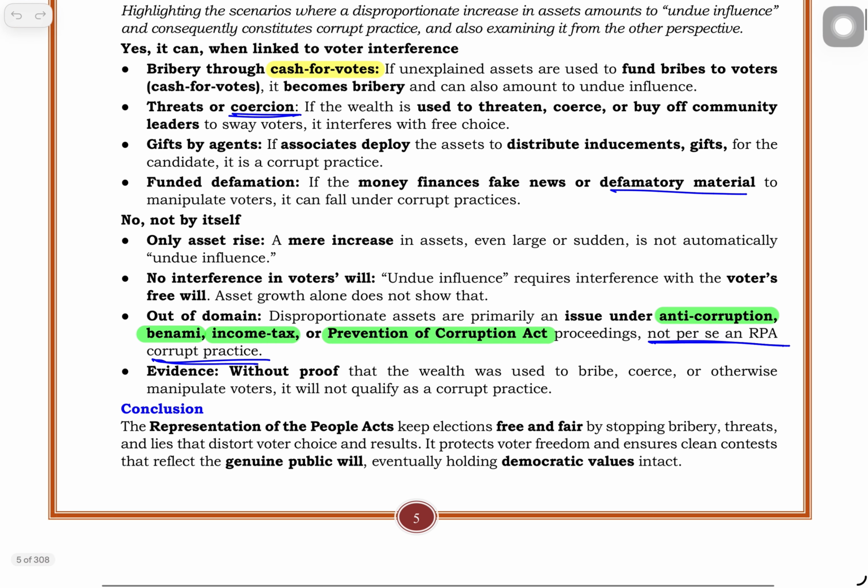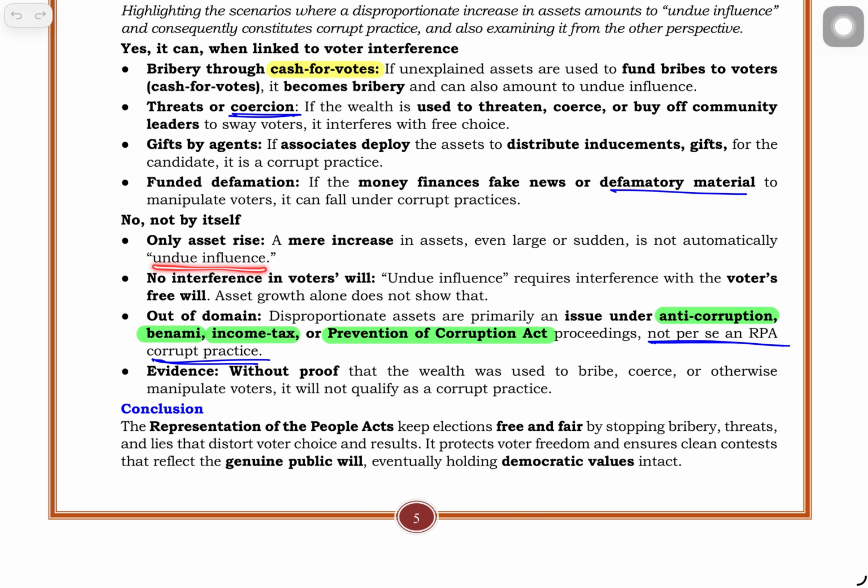Okay. On the other side, we can argue that no, not by itself is it a corrupt practice under RPA. Only asset rise, a mere increase in the assets of the MLA or MP, even a large amount, or a sudden increase in money or assets, will not automatically be undue influence.